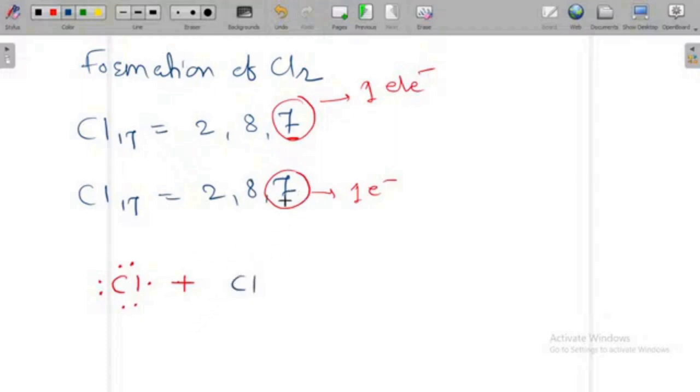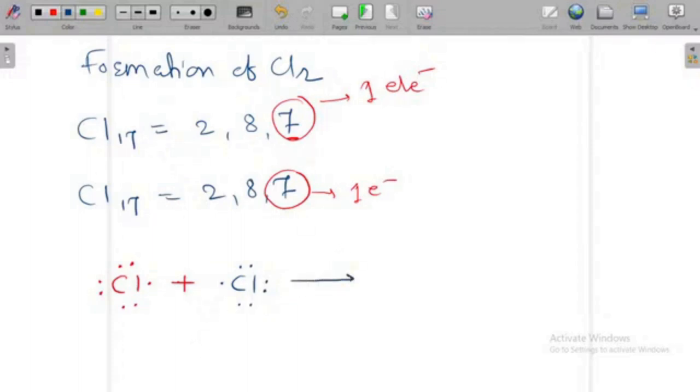Again this other chlorine atom has 7 electrons in the last orbit. So these are the 7 electrons: 1, 2, 3, 4, 5, 6 and 7. So both these chlorines have 7 electrons in the last orbit. If they share 1 electron with each other to form a bond, then they complete their octet.